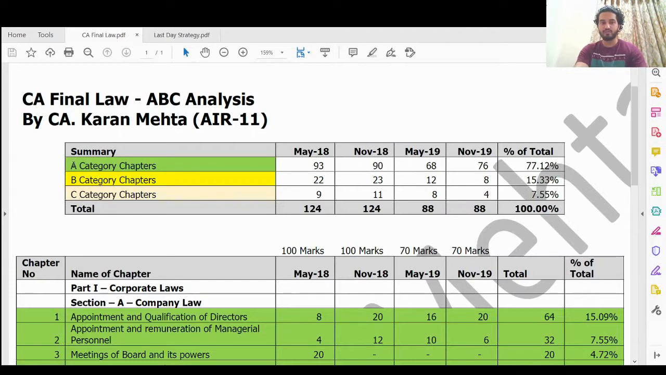The purpose of doing this ABC analysis is mainly for the last day. For preparation, you have to do all the chapters, but on the last day, first priority should be revision of A category chapters, second priority should be revision of B category chapters, and third priority should be revision of C category chapters. Because if C category chapters are left on the last day of revision, it won't affect your paper much because it carries very less weightage. That is the only purpose of dividing this entire syllabus into A, B, and C category.